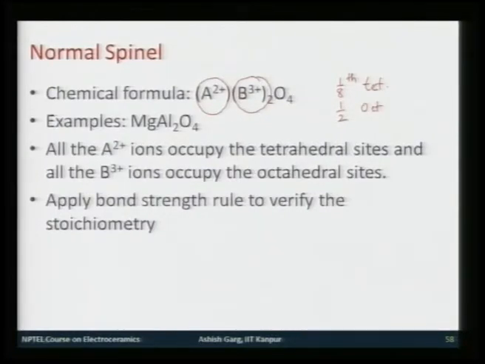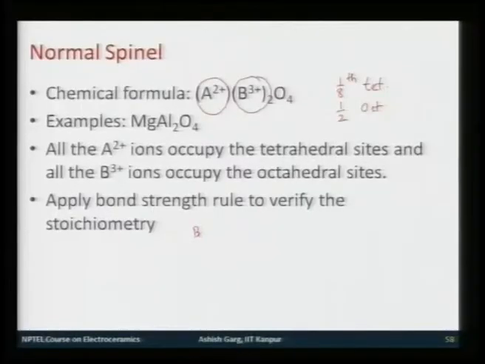So, now you can understand 1/8 tetrahedral would mean you have all the A ions going to tetrahedral sites in the normal spinel structure and all the B ions going to octahedral sites, occupying half of them in the normal spinel structure. And you can very well apply the bond strength rule to verify the stoichiometry. How do you do that?